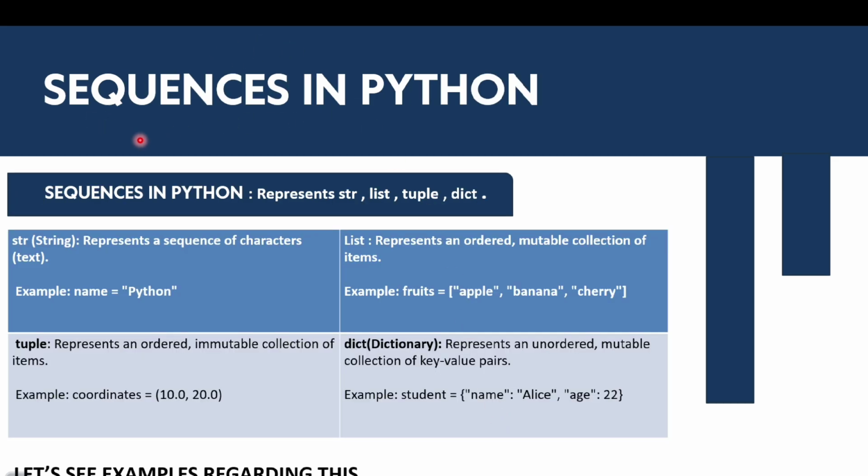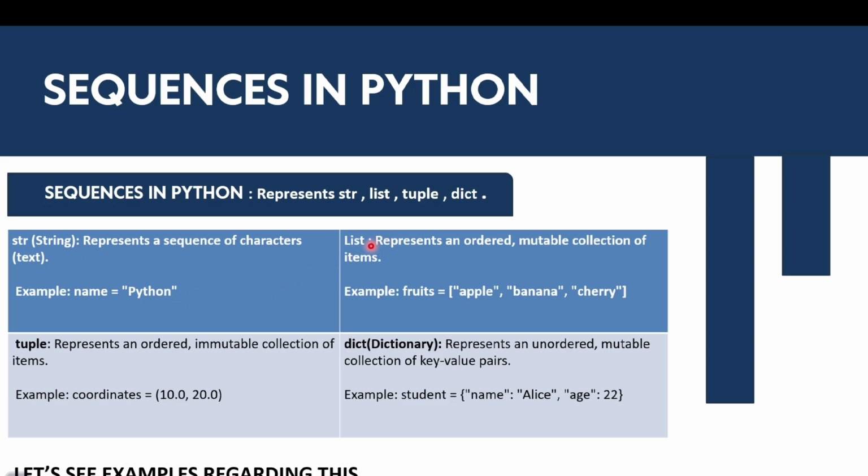And then we have sequences in Python. What are sequences? Basically character sequences, and collection of item sequences. First here is string. It is a sequence of characters, like I am writing name equal to Python or name equal to Tripathi Ashwin. These are also sequences and it is a string.